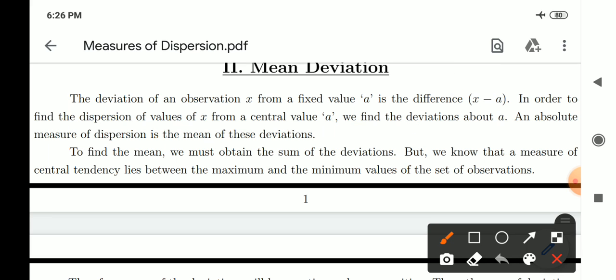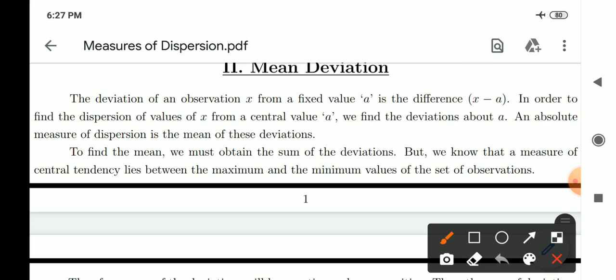An absolute measure of dispersion is the mean of these deviations. That means you are supposed to find the deviations of each and every observation from the fixed value, take their summation, and then divide the summation by the number of observations. That will give the absolute measure of dispersion as the mean of these deviations. We will go through all these things in the upcoming part.